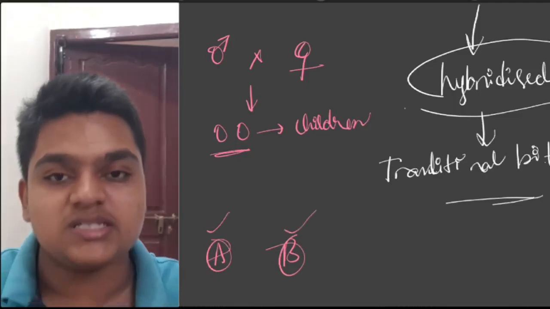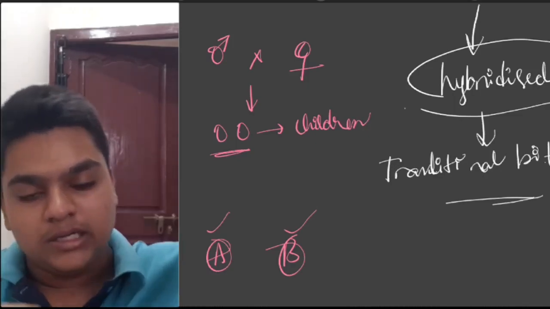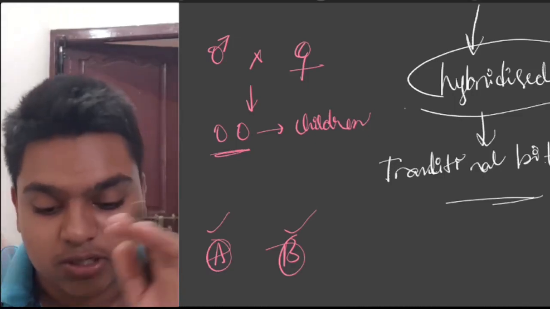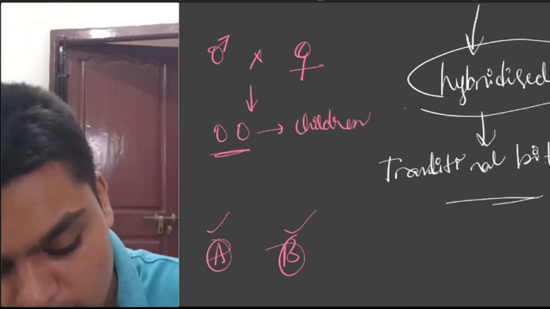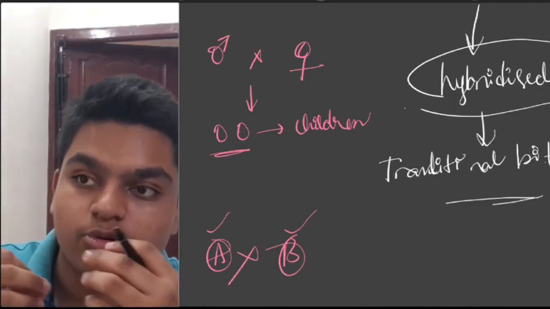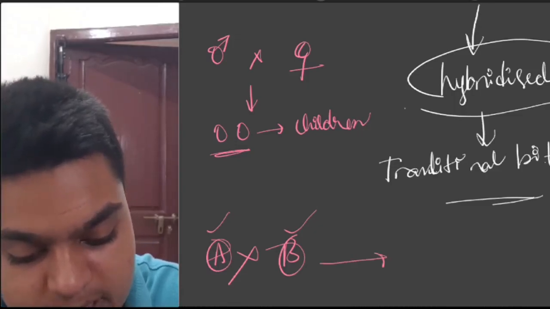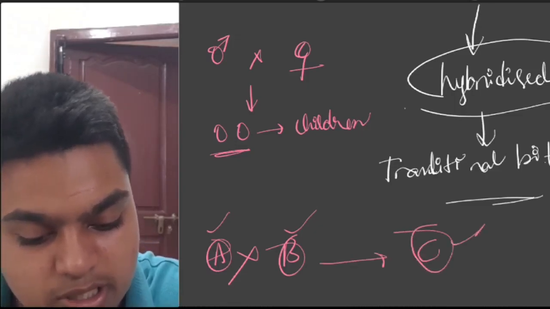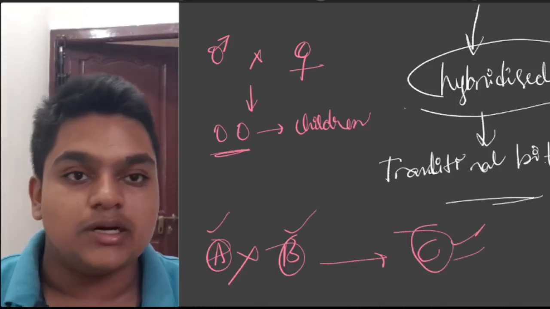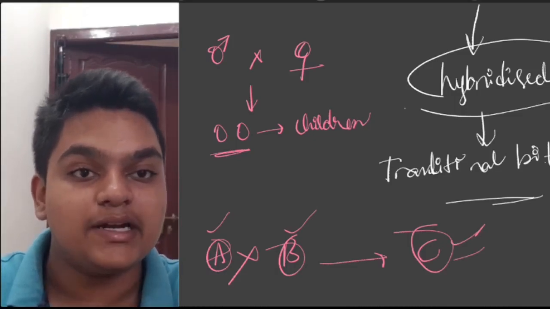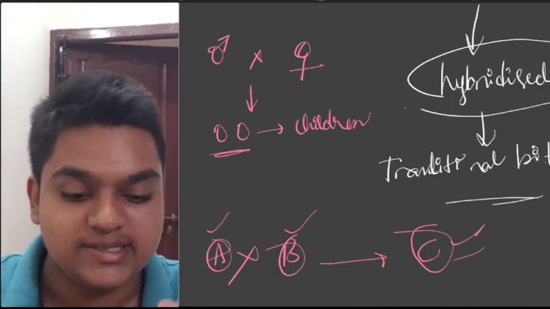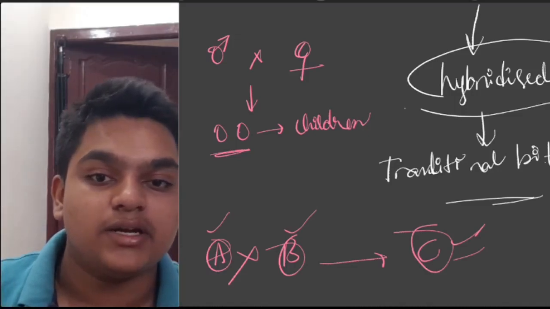This plant B is high yielding but low resistant to diseases. Now the olden days people would have crossed these two plants A and B, and they produce some plant C, and this C includes both the characteristics, disease resistance and high yielding variety.